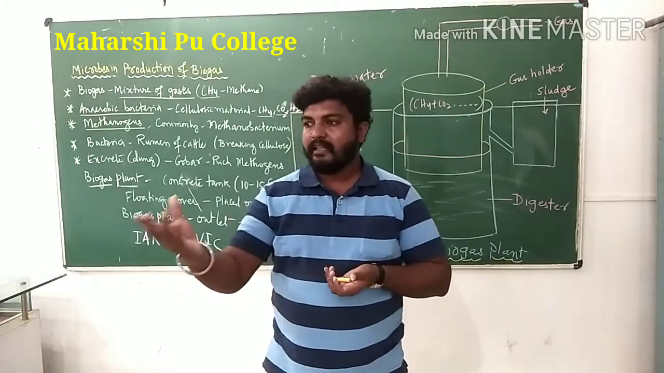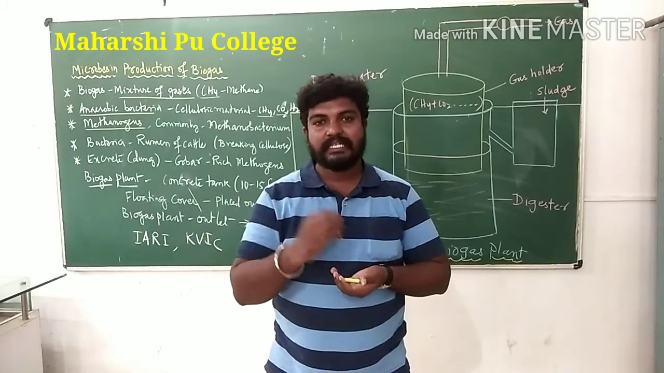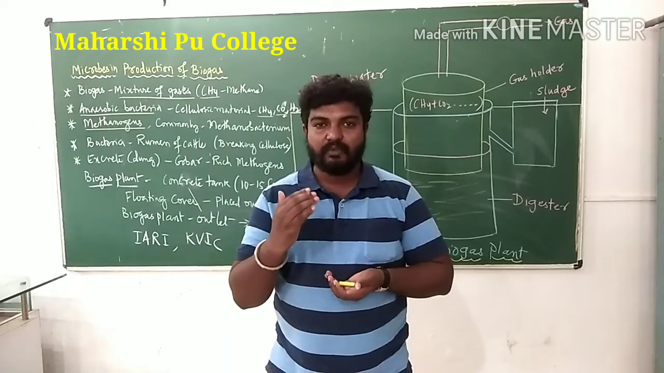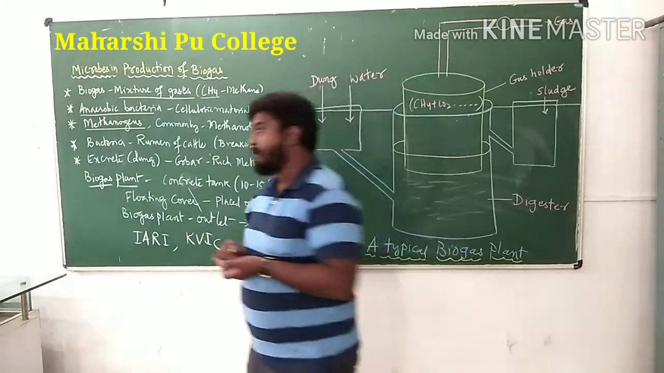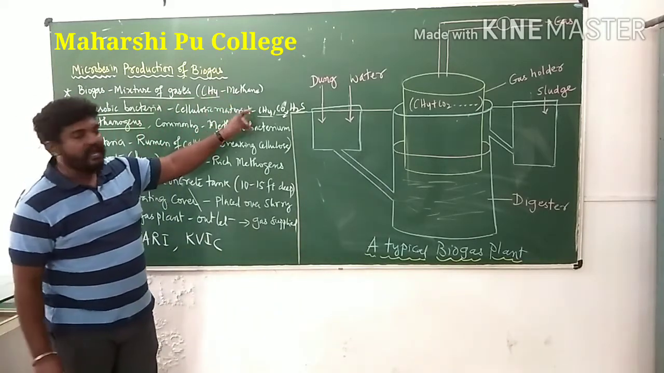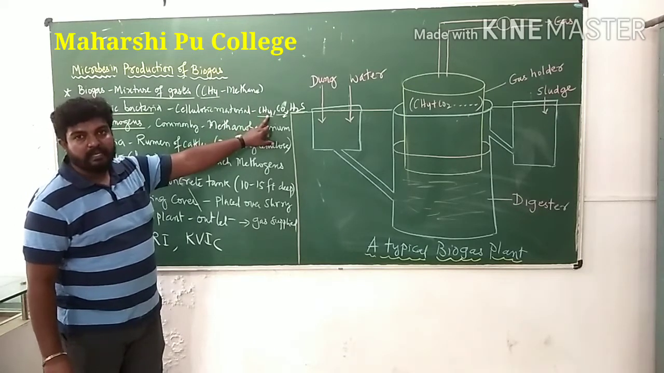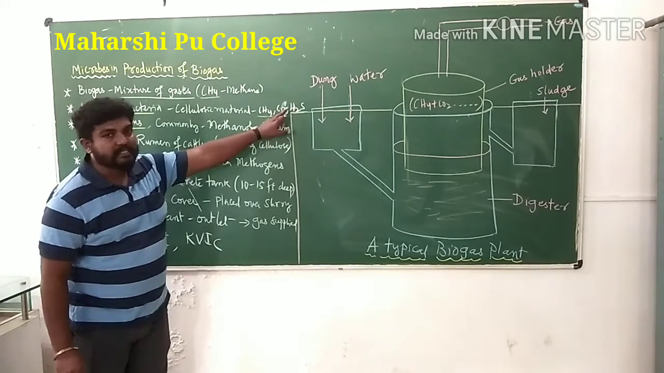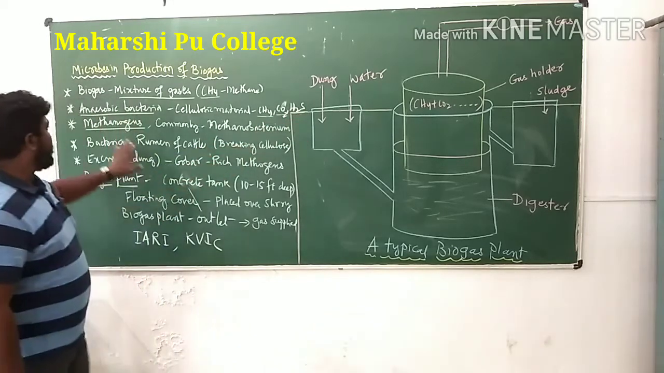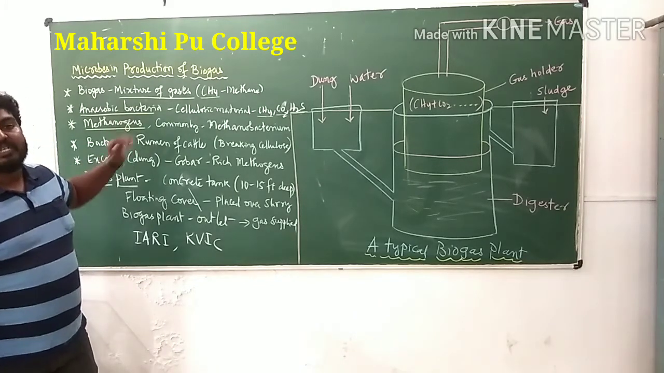Cellulosic material may be a piece of a plant or a leaf, where cellulose is present. Those anaerobic bacteria which act upon cellulosic material produce a mixture of gas that we call biogas. It consists of methane, along with carbon dioxide and hydrogen sulfide. Those anaerobic bacteria we call methanogens.